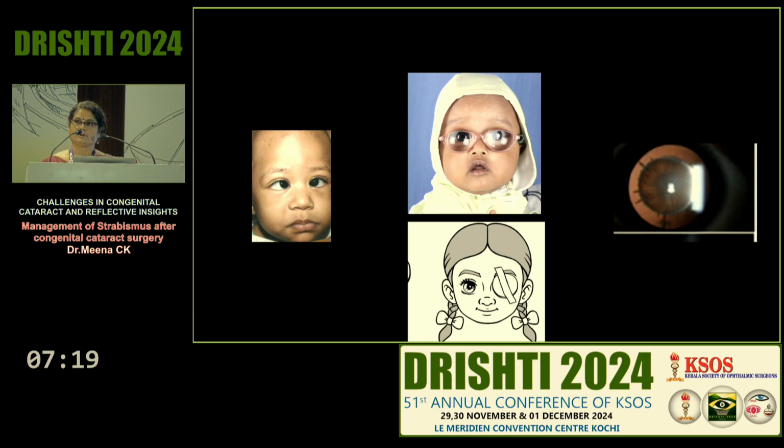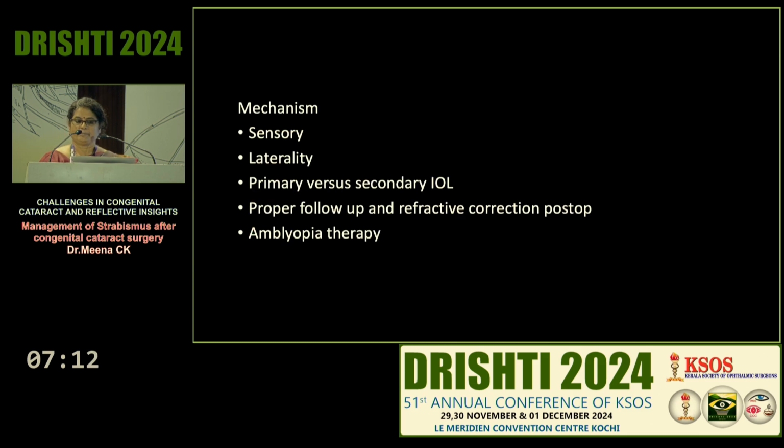This is the main reason for strabismus to occur. It's mainly a sensory form of strabismus. So coming to the mechanism, as I mentioned earlier, it's mostly a sensory type of strabismus, and laterality matters. Unilateral cataracts have a greater tendency to develop strabismus. Also, when you put the IOL, a primary IOL will be better.